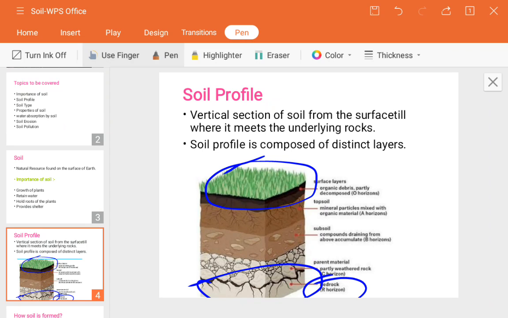So the soil has multiple layers, constituted of different components like rock particles, small rocks or big rocks, or humus. Likewise they are chemically and physically different.